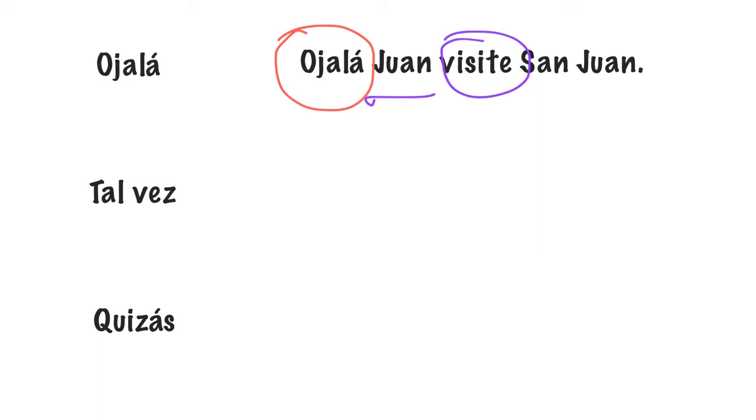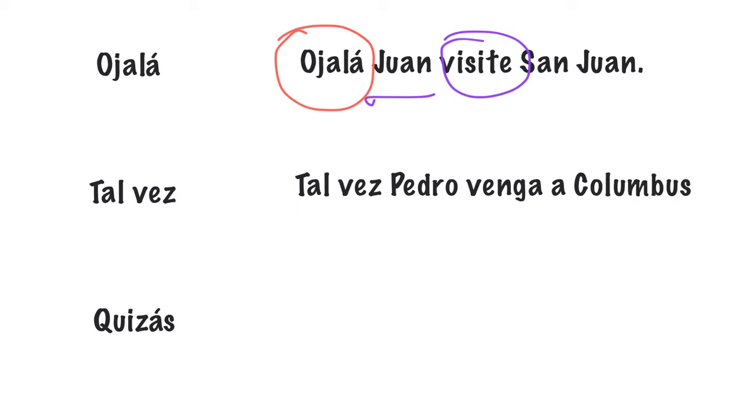Okay. What about tal vez? Okay, let me think. Tal vez Pedro venga a Columbus. Okay, it would be nice. Tal vez Pedro venga a.